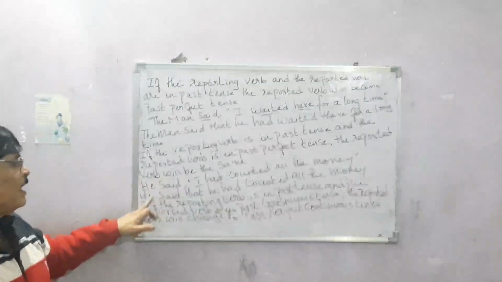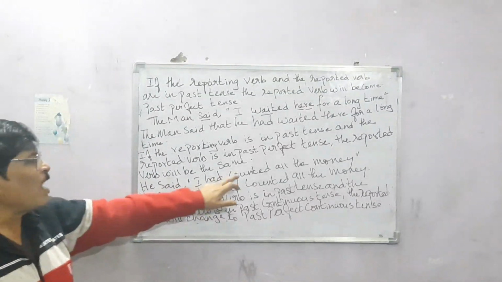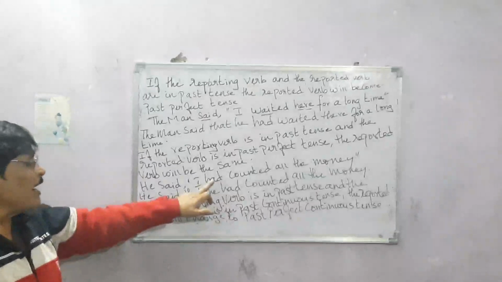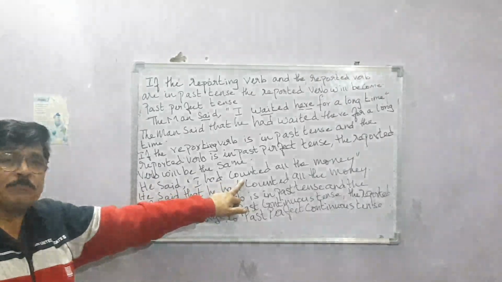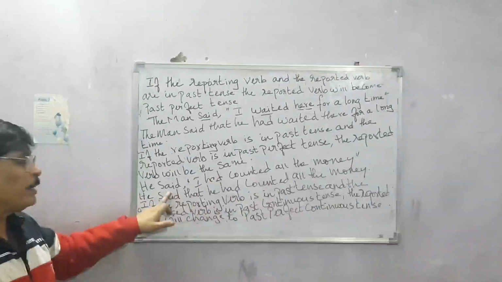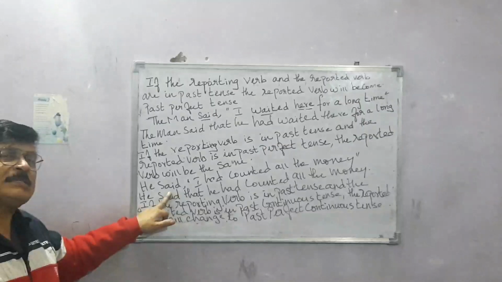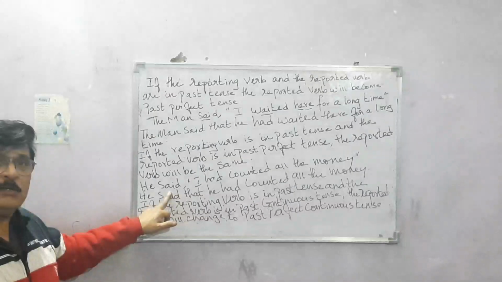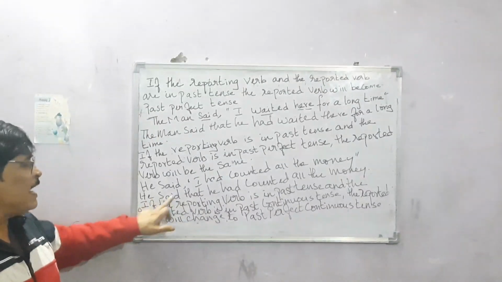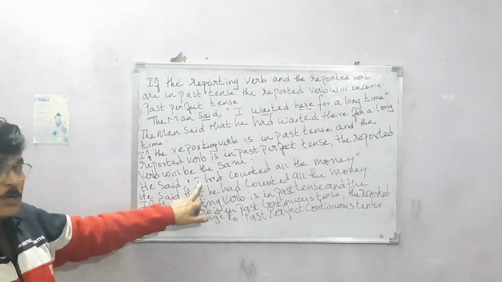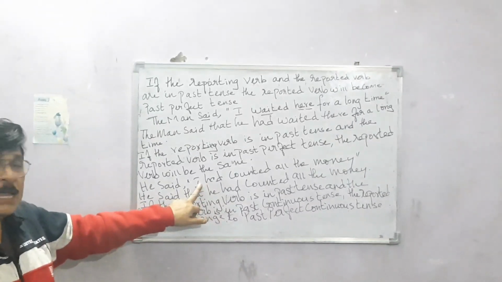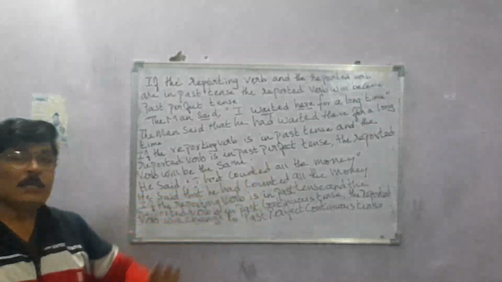So how do you write this? He said, "I had counted all the money." So "had counted" is past perfect tense and the reporting verb is past tense. So you don't have to do anything. What you have to do is, he said that, I will change according to the subject. It will become he. And had counted all the money.